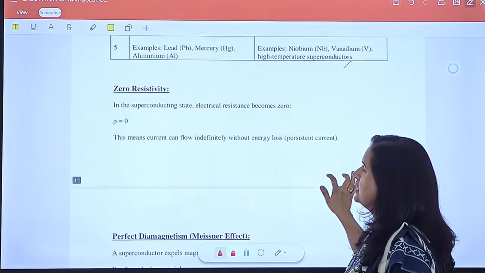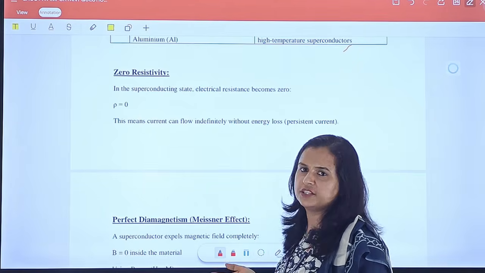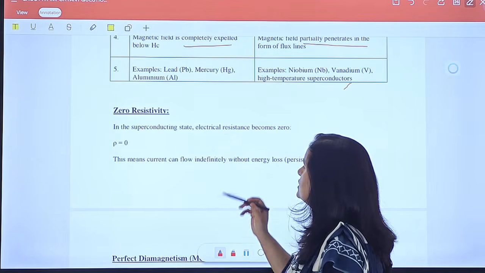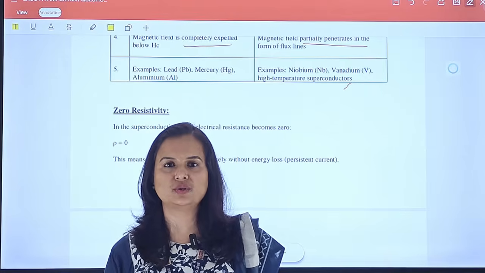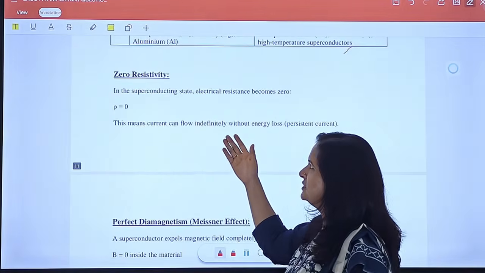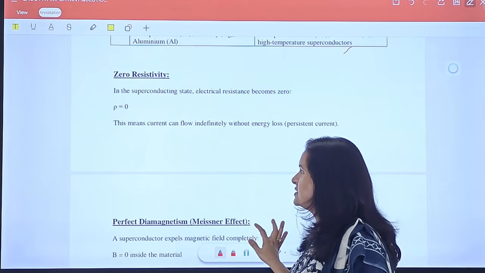Now, zero resistivity and perfect diamagnetism are the properties of a superconductor. From the definition of a superconductor, we know that in the superconducting state the resistance is 0, so it is clear that zero resistance is necessary.